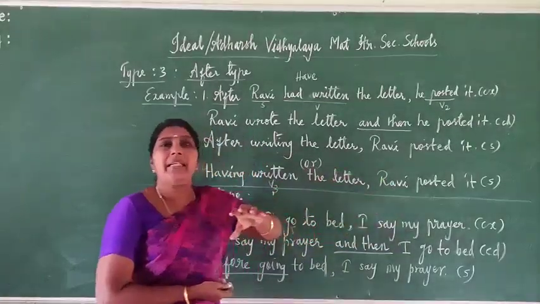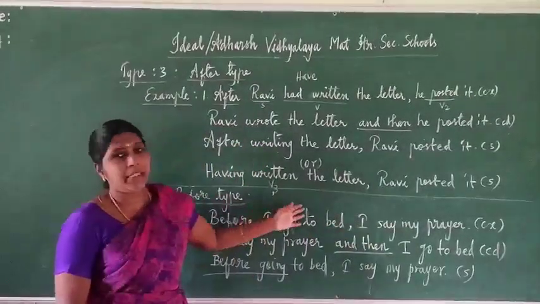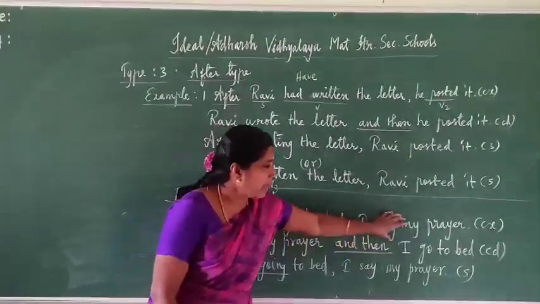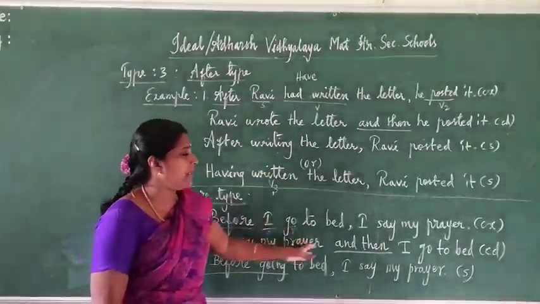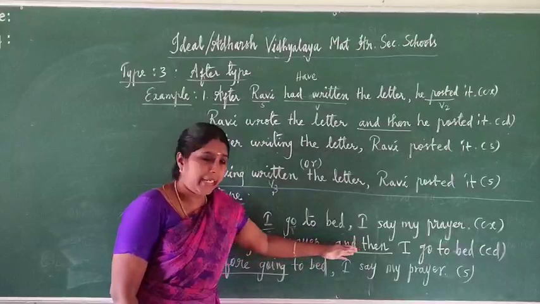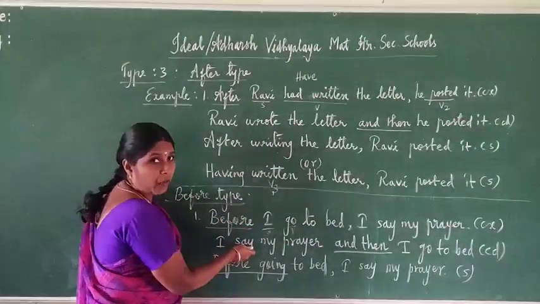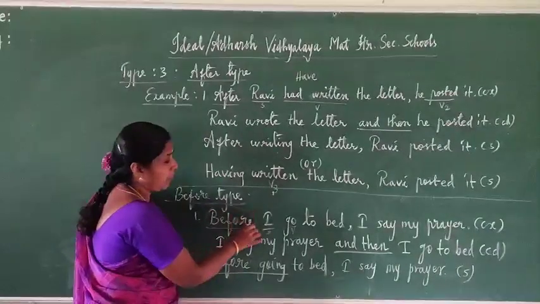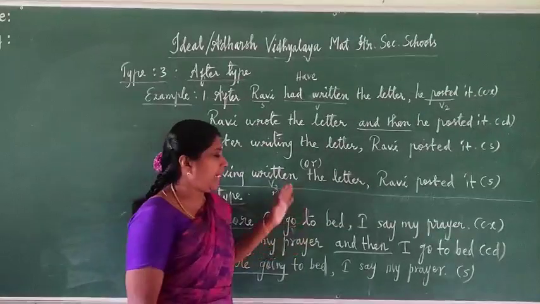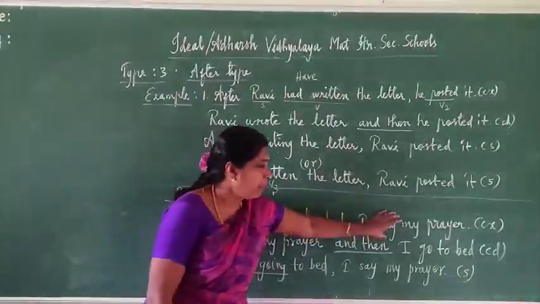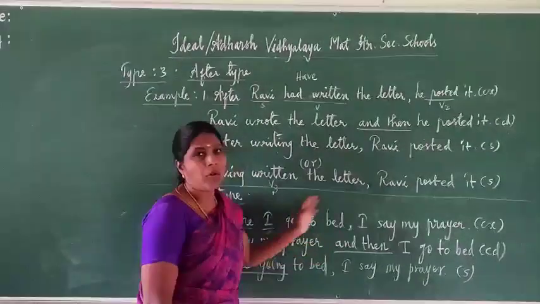Before I go to bed, I say my prayer. Which incident takes place earlier? Saying prayer. Going to bed comes later. So bring the second main clause first: I say my prayer, then write the conjunction word and then I go to bed. So here we are changing from complex to compound. We have to remove before, the subordinating conjunction word. So: I say my prayer and then I go to bed.